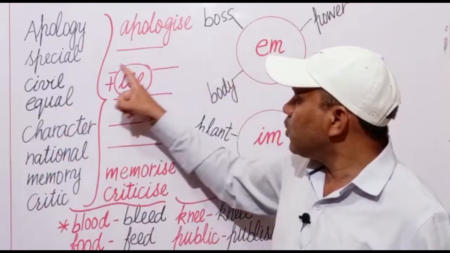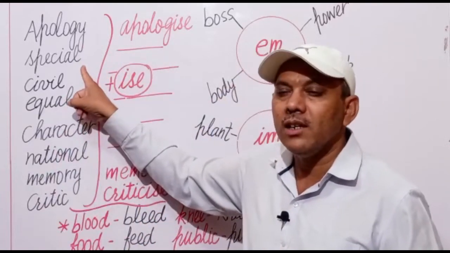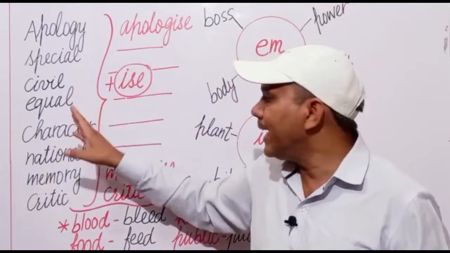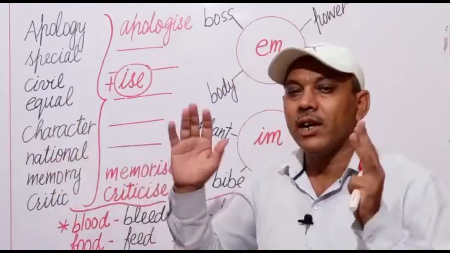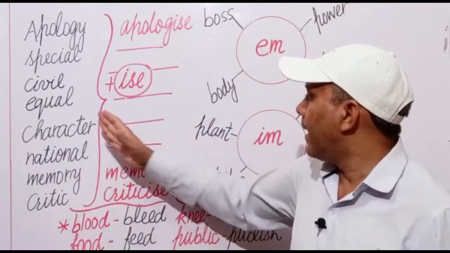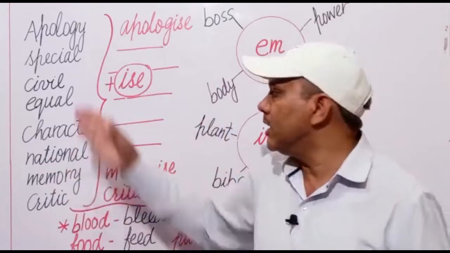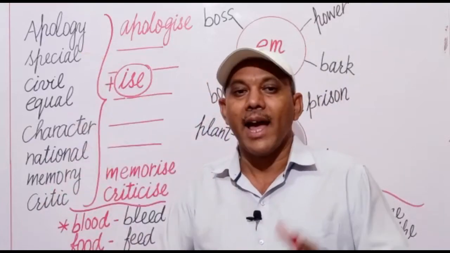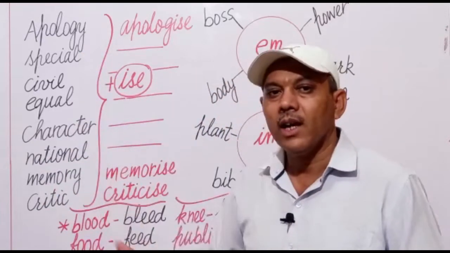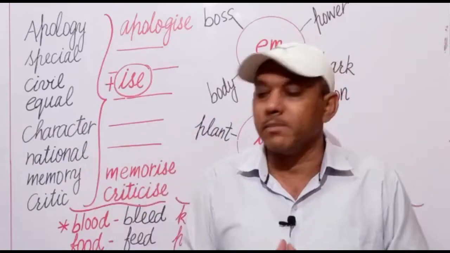Now, you have to make a few verbs from special, civil, equal, character, national, and a few more by adding a suffix ise to these words. And list these words in your notebook and frame a few more verbs.